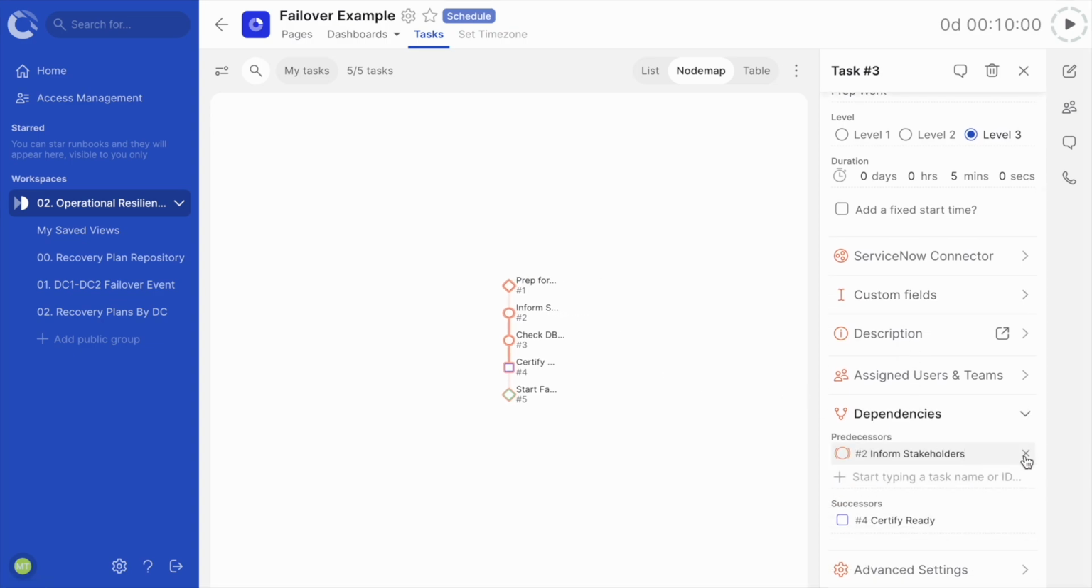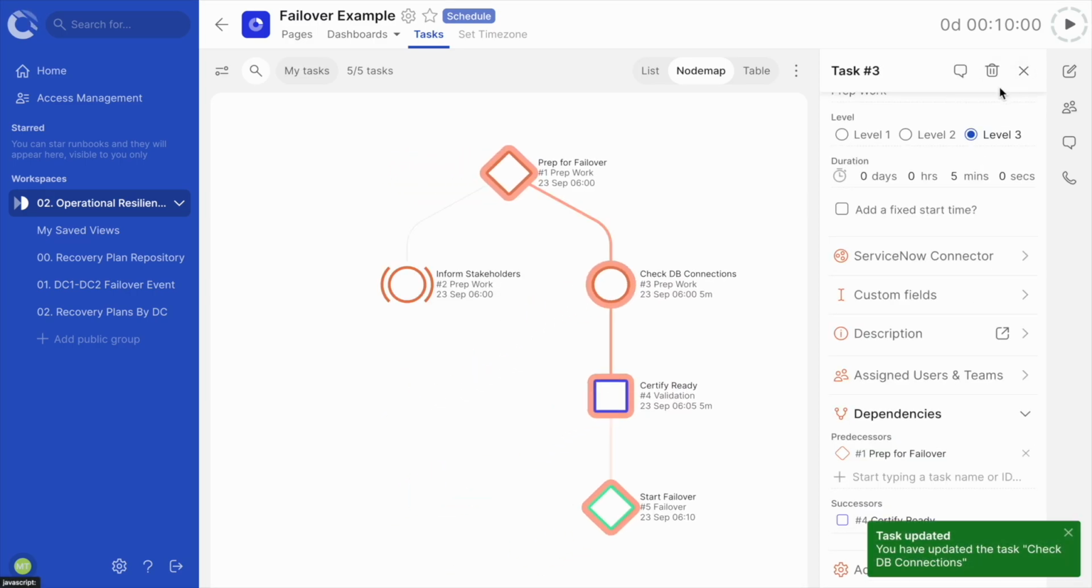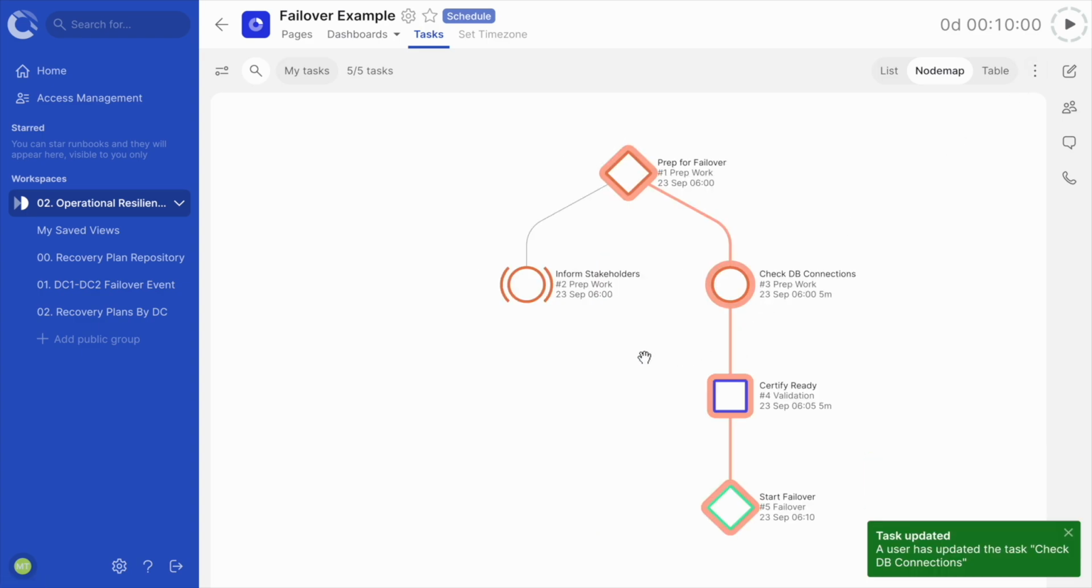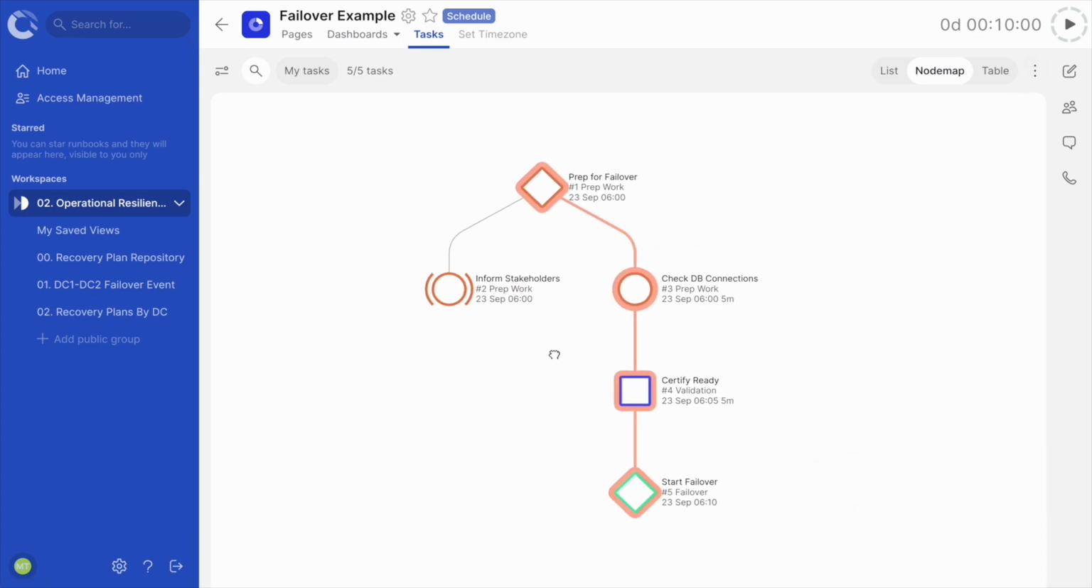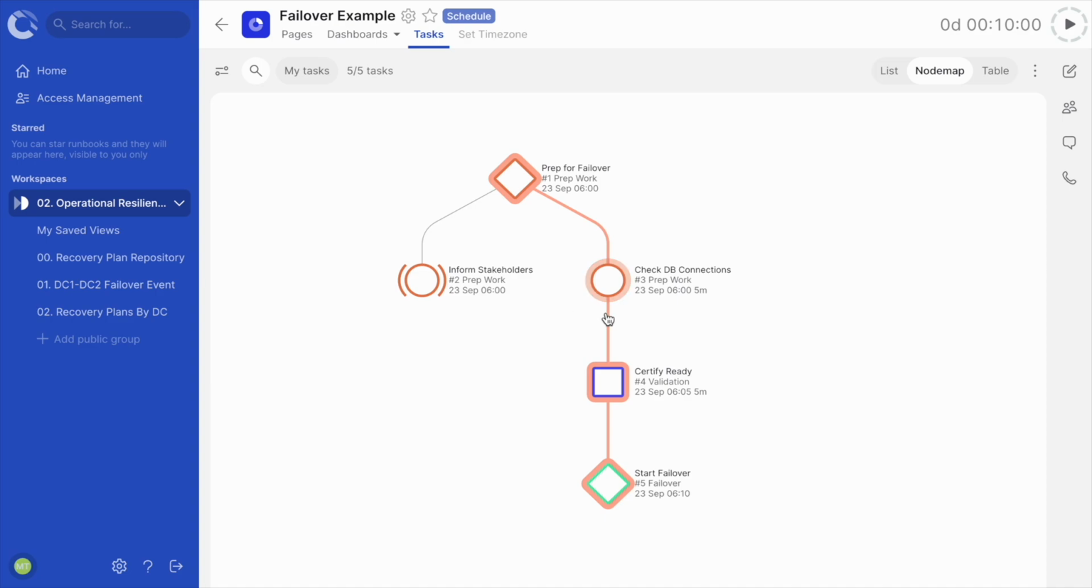For task 3 under the dependencies parameter, I am going to remove its predecessor, which currently is set to task 2. I can use the search box to set its predecessor to task 1, prep for failover. Don't forget to click Save at the top of the details panel for the changes to take effect. You can now see that the node map has been updated to show that tasks 2 and 3 will run in parallel. In fact, we can see that task 3 no longer requires the completion of task 2 to continue